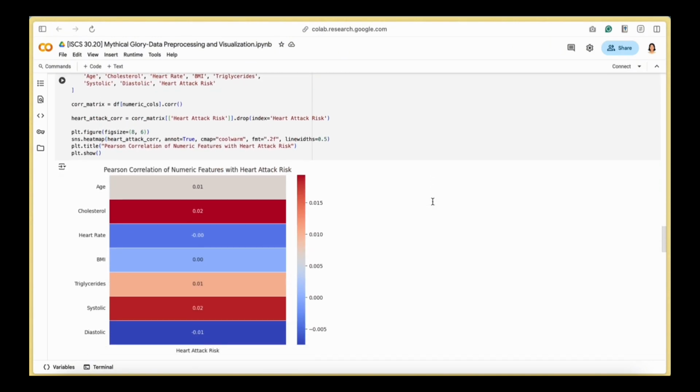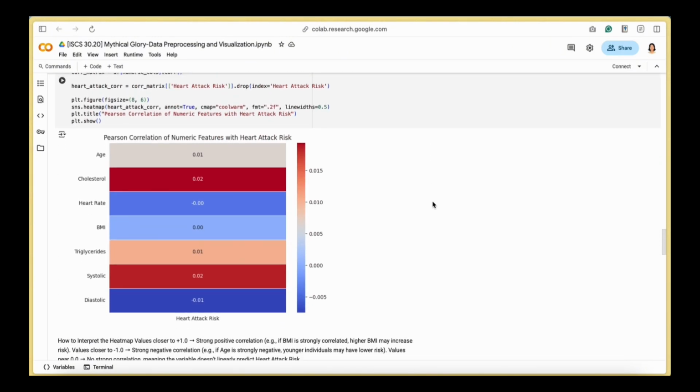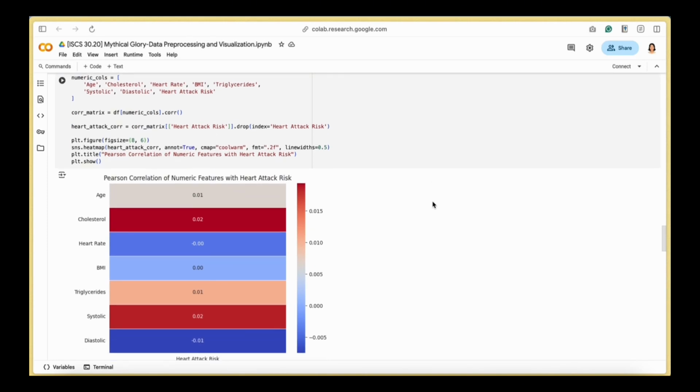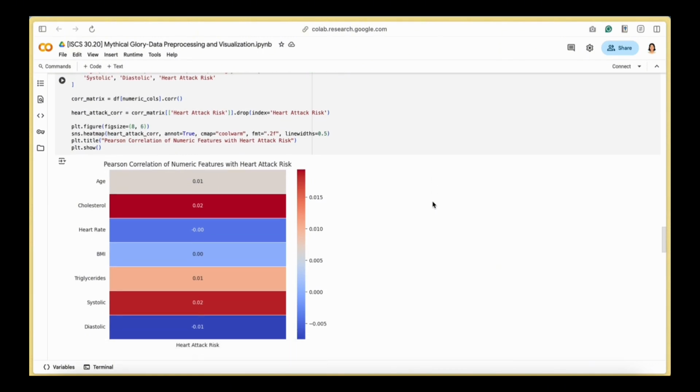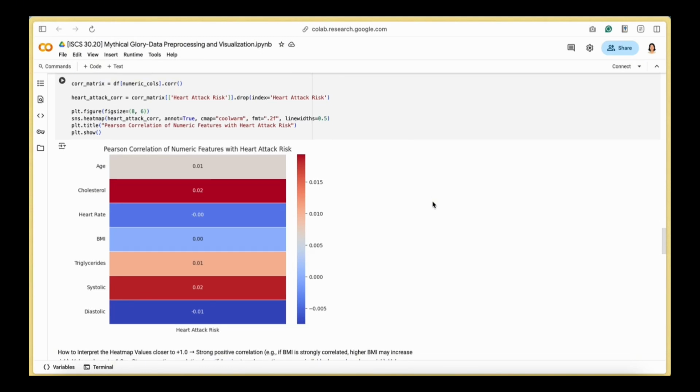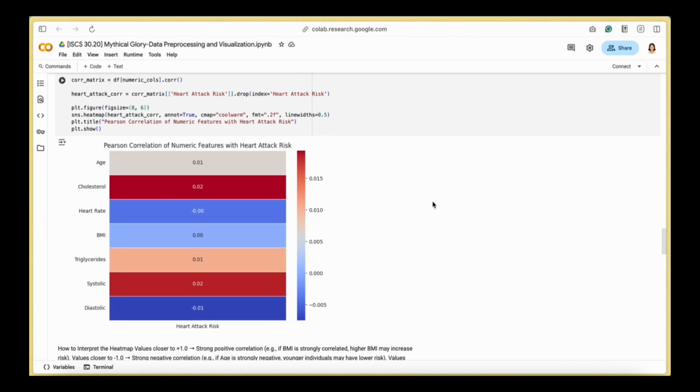And for the next visualization, we also use a heat map, but this one is called the Pearson's correlation, and we observe that cholesterol and systolic BP lead the pack, and triglycerides follow, while diastolic BP actually dips slightly negative, and age, BMI, and heart rates are at near 0 correlation. So what we will do for the models is that we're going to min-max scale all numeric features so that logistic regression can fit stable, comparable coefficients, and random forest can find its own splits without worrying about scale. And if we later spot true multicollinearity, we'll prune or combine these redundant features.